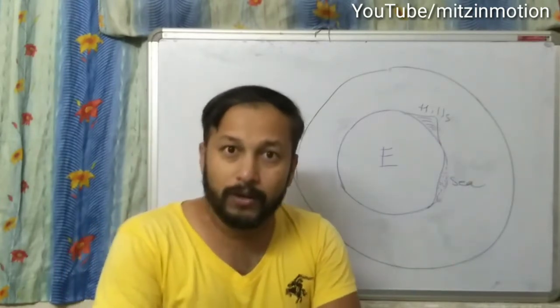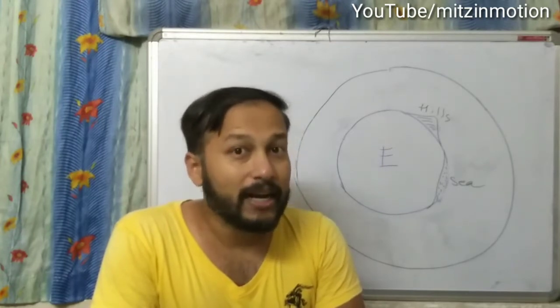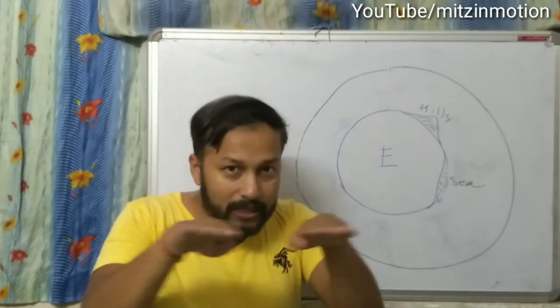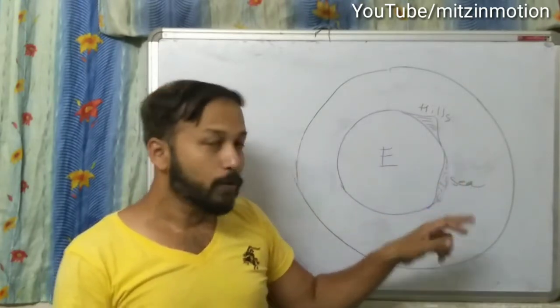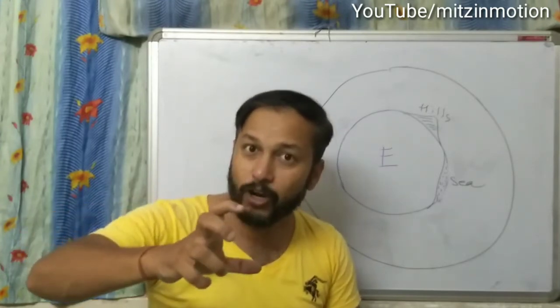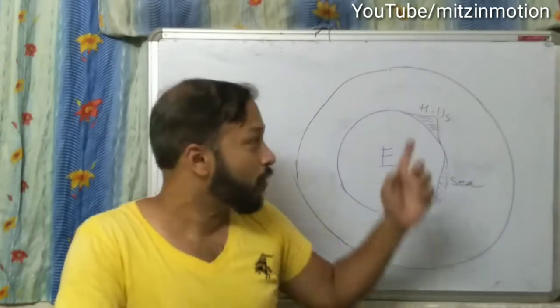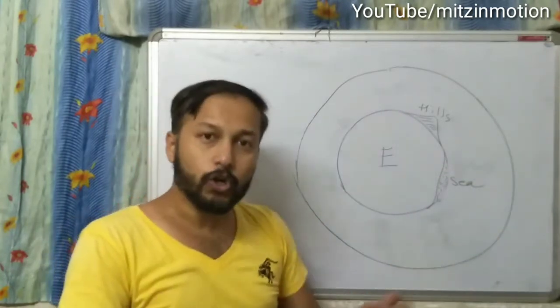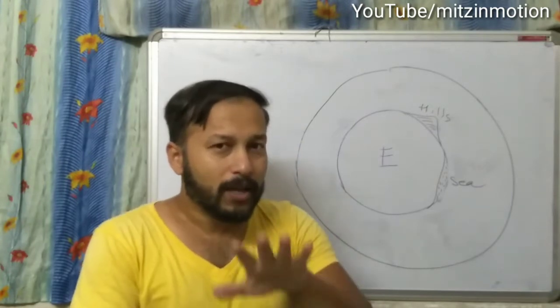So now we will see the pressure exerted by the air on the sea level, only on the sea level. We'll measure that, and depending on it we can calculate the pressure on other surfaces of earth.